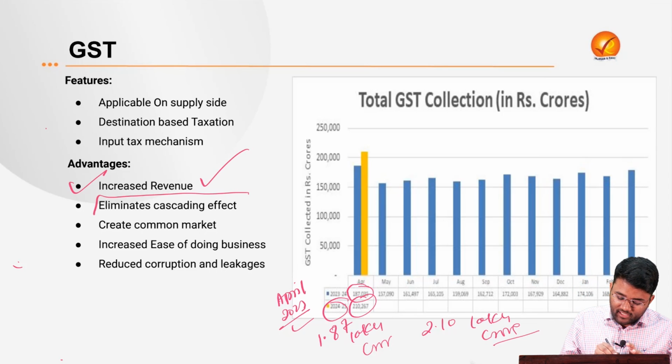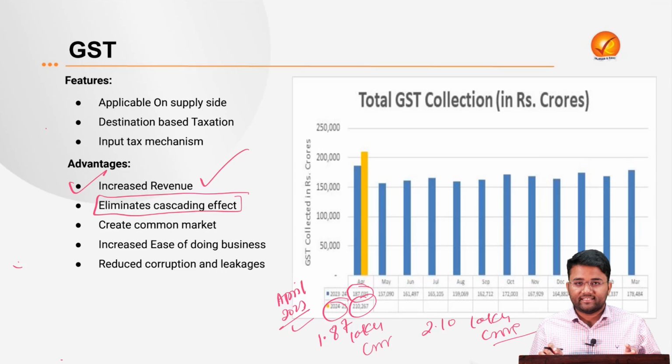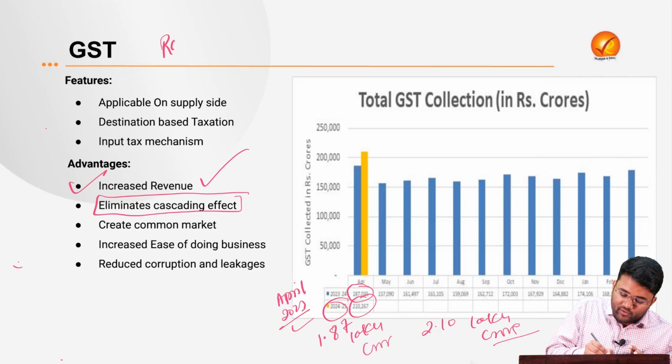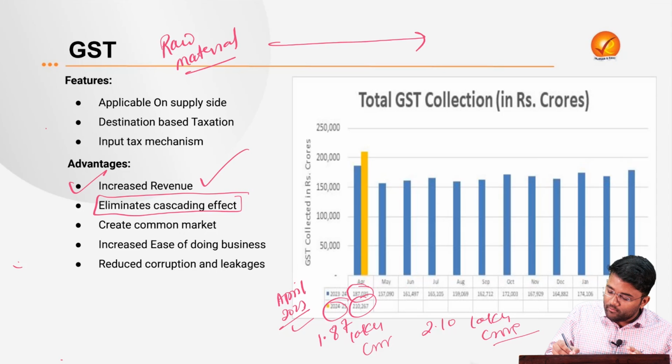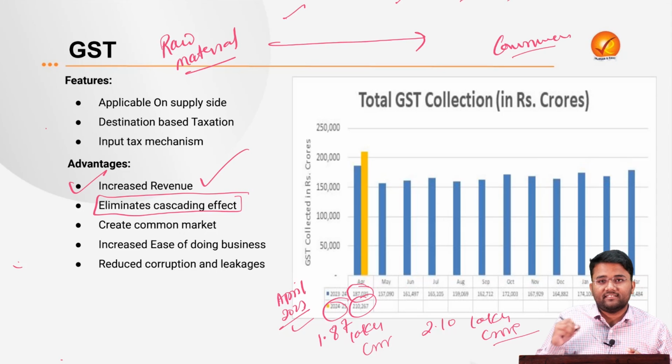Apart from this, it has helped in eliminating the cascading effect. What does cascading effect mean? It means tax on tax. As we have seen, when we move from the raw material producer to the ultimate consumer like us, there were various stages.